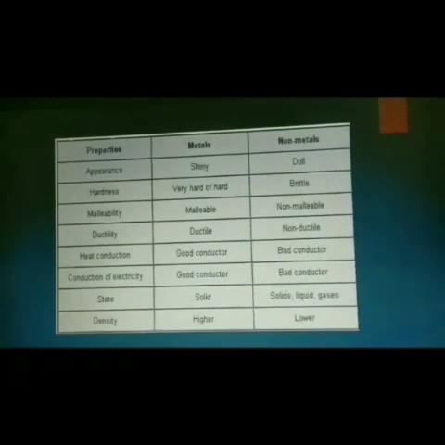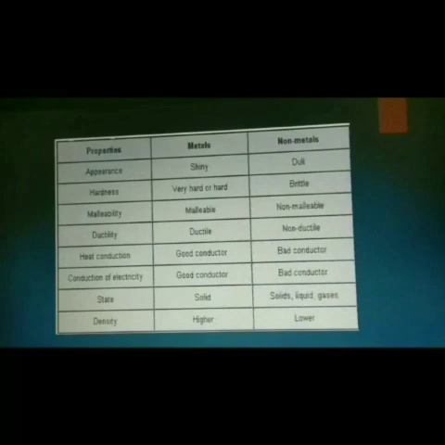Next one, state. Metals are generally solid in nature. And can you say an example of a metal which occurs in liquid state? Yes, the answer is mercury, because mercury is the only metal which occurs in liquid state, while non-metals can be either solid, liquid or gas.